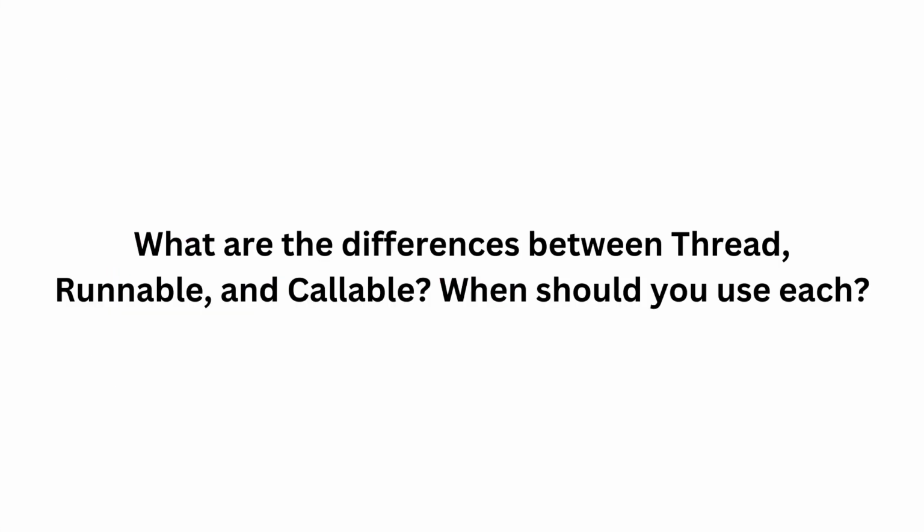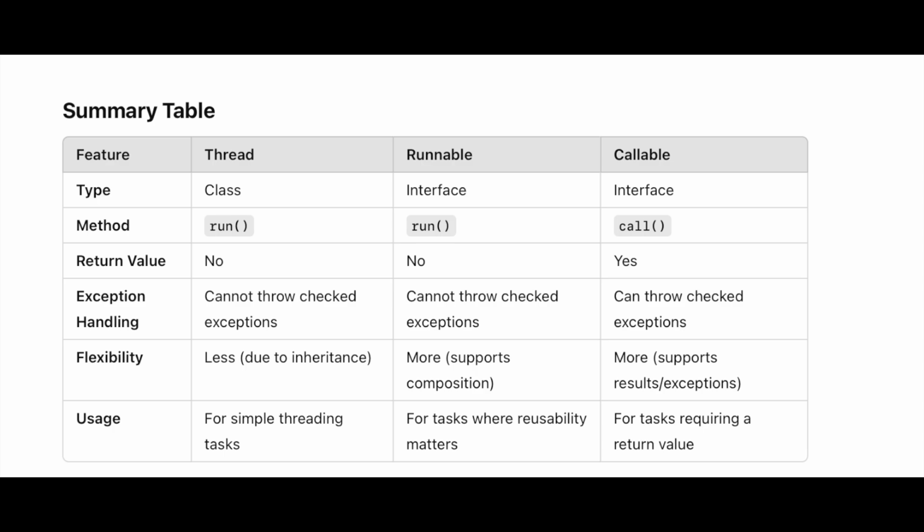Alright, now if we talk about when should you use each, this is very easy. If you don't need to return any output, then use Thread, it's okay. If you have a major functionality that your class should be using another functionalities like another class or maybe more features, in that case you should not use Thread. In that case you should use Runnable. But Callable is pretty defined: if you have to return a result, if you have to throw exceptions, in any case use Callable. This is very much straightforward, right?